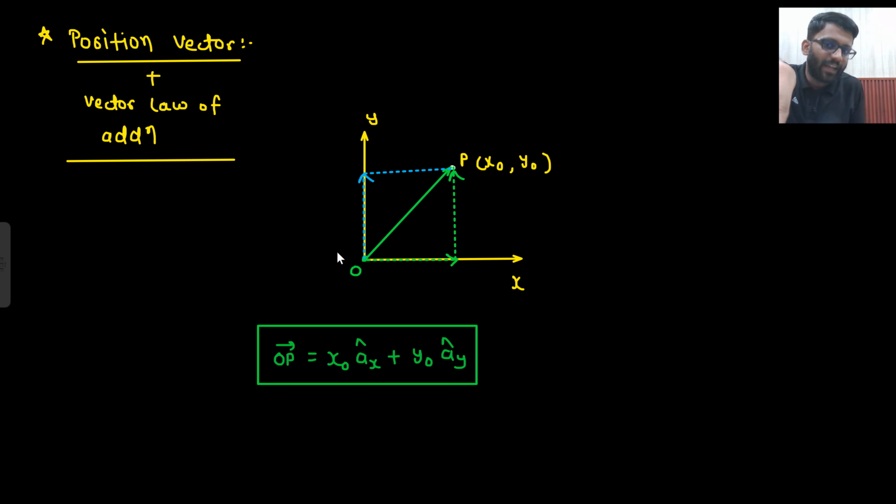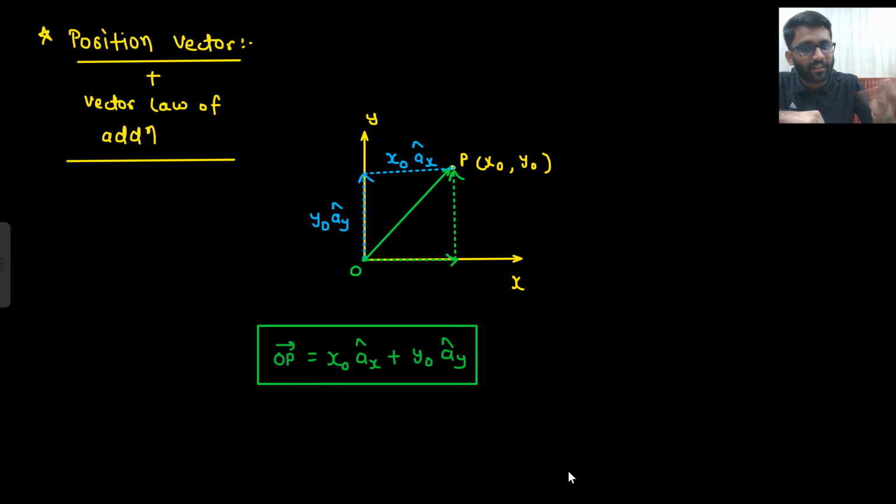This vector is having a magnitude of y naught and direction of Ay. So isn't it same? Both vectors are same only. It is having a magnitude of y naught and direction of Ay, and a magnitude of x naught and direction of Ax. So again your OP vector is y naught Ay plus x naught Ax. Did you understand this point?